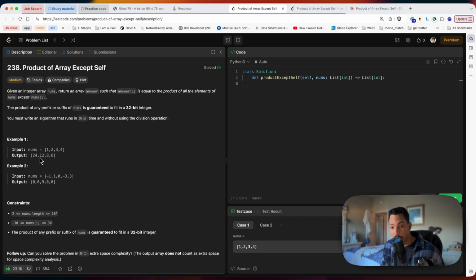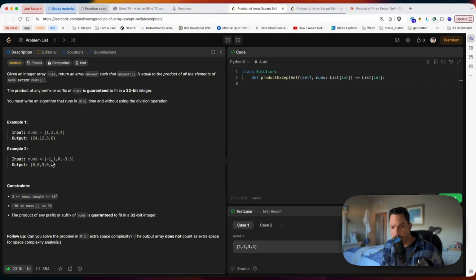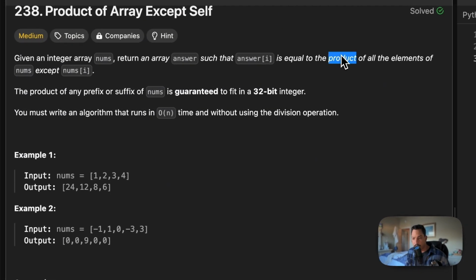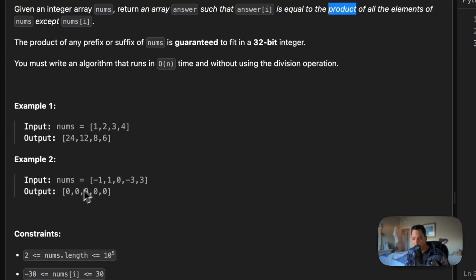So we have that. We have the second example, which is also about the product of a number. We have -1, we have 1, we have 0. So we know that from here, we're going to have some 0 values as we see here, because when you multiply a number by 0, right? Okay. So cool. We got those examples.